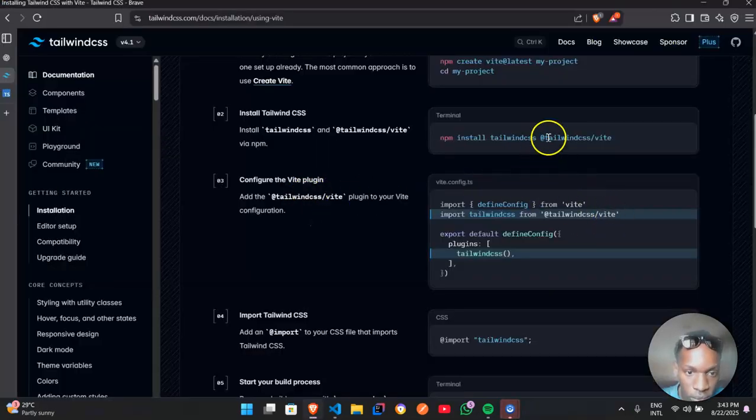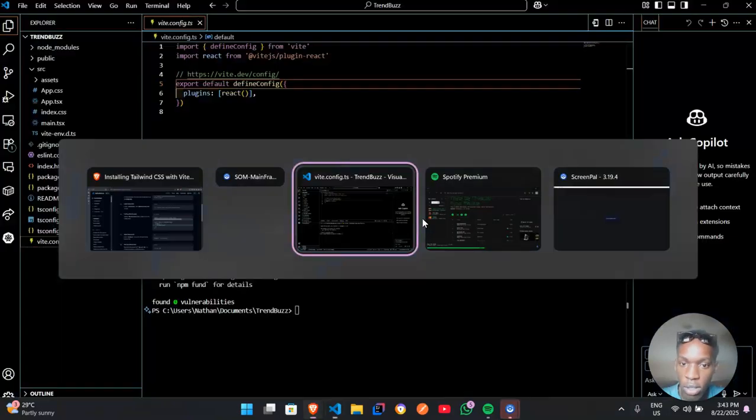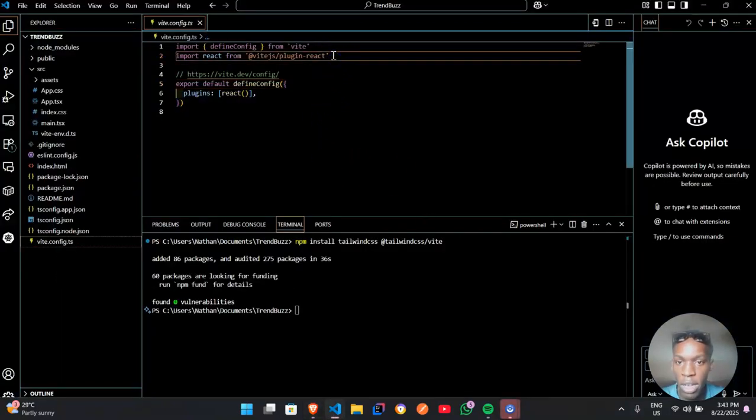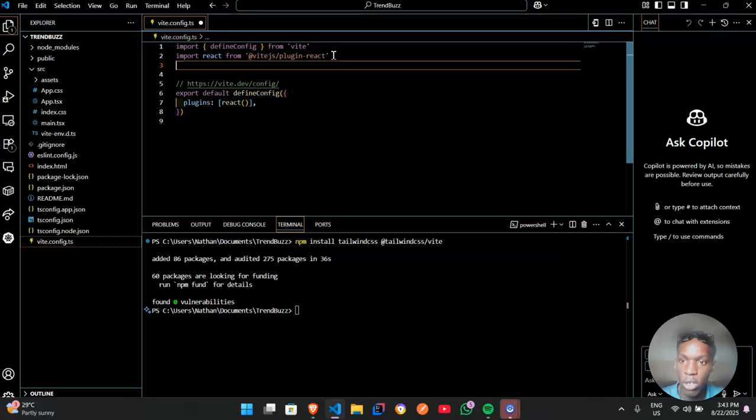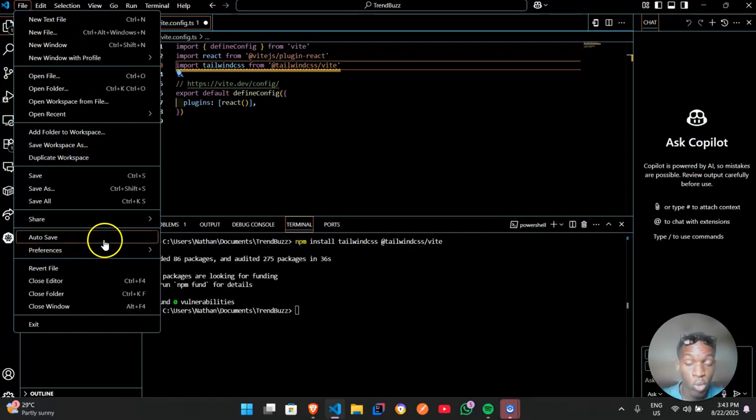Let's copy this first, Control C, like I said, and then come over here and add it right under this React one, with Control V. Also, if you're using a code editor like mine, VS Code, you could go to File and choose whether to auto save your code, or you can press Control S to save on your own.